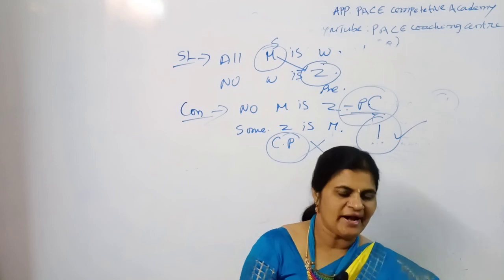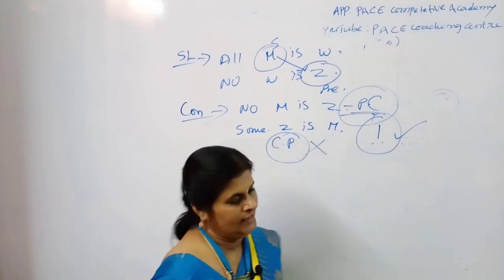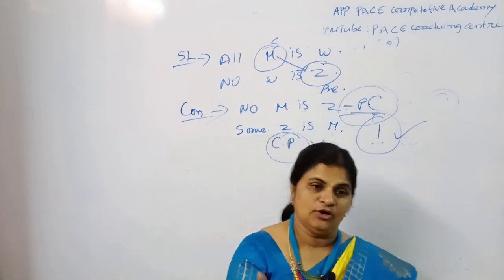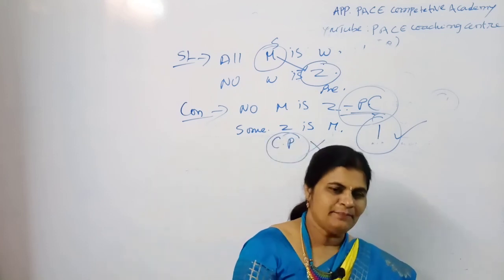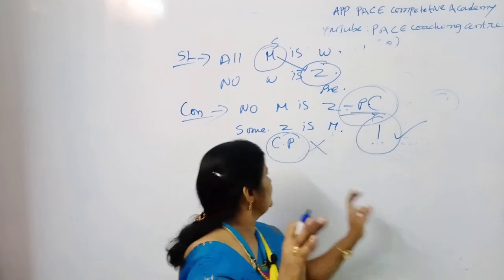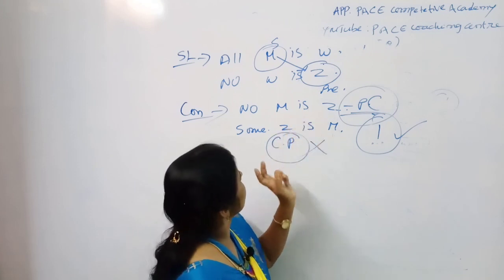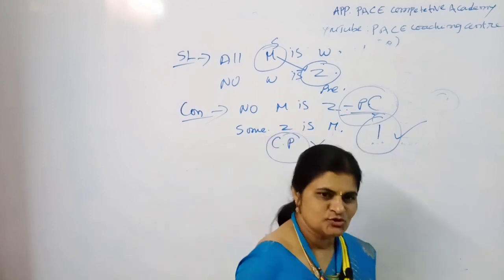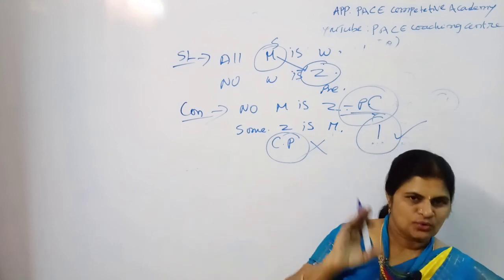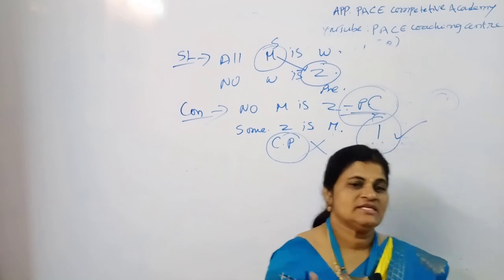So the least priority goes to CP according to the options. We cannot create a CP complementary pair. We can create PC, we can create II, we can create conversions, but you cannot create the CP. If it is given in the examination and mentioned in the options, then we can opt for this option. So the least weight is given to CP.